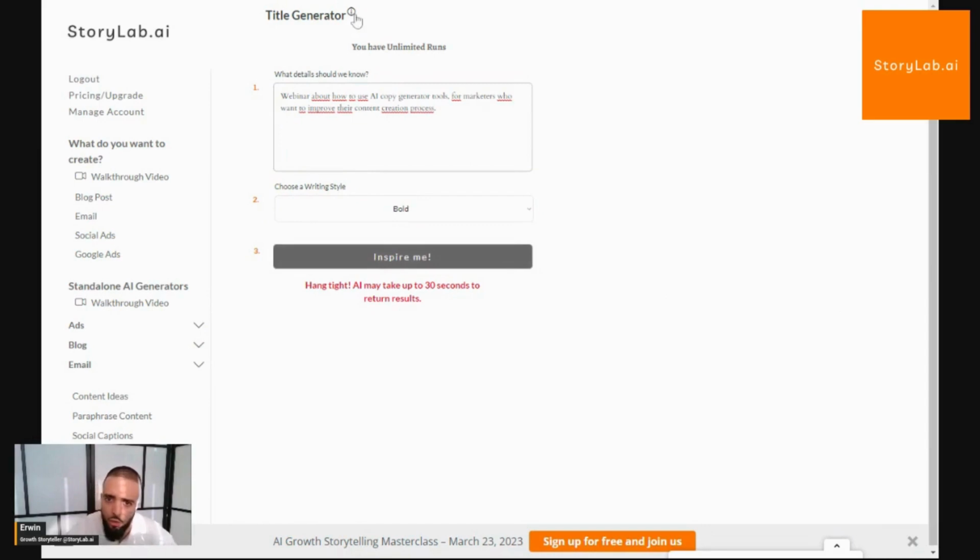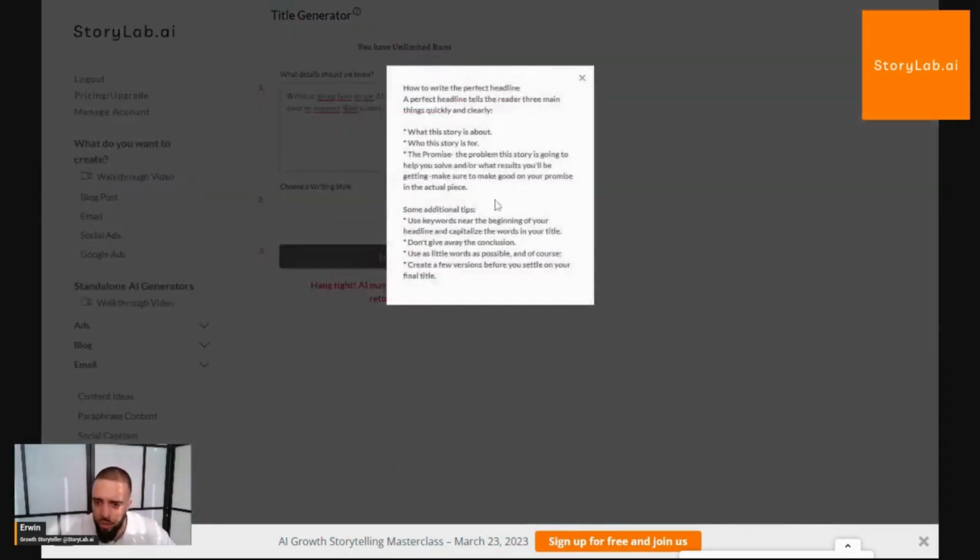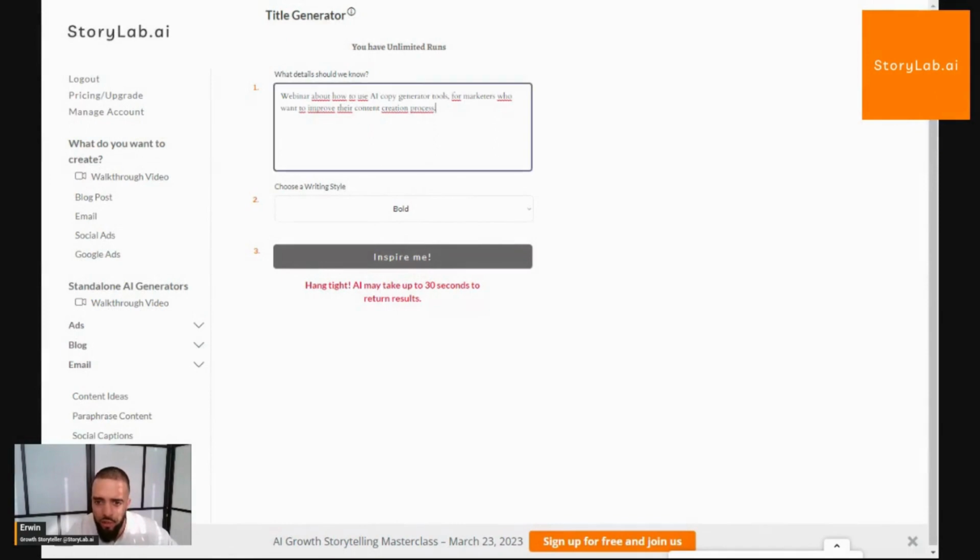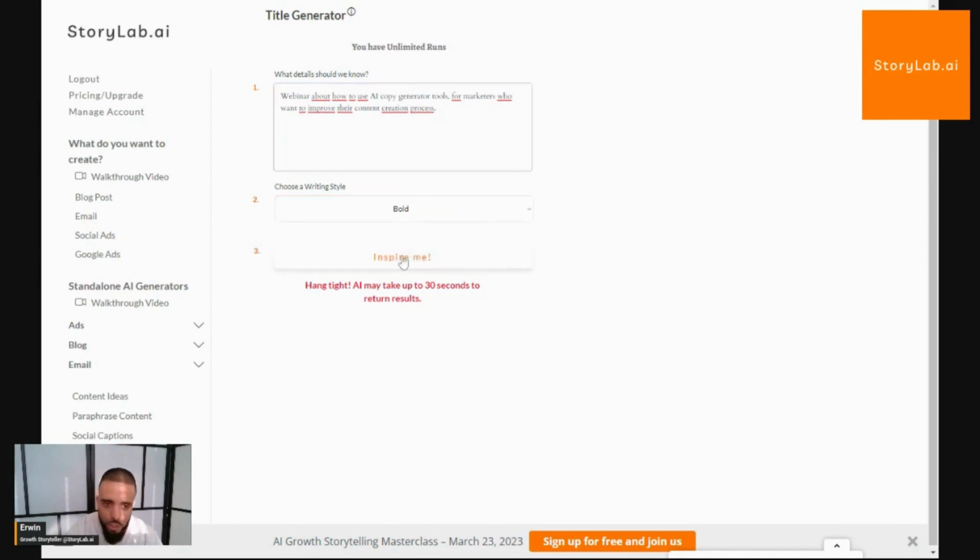So once again, also here with the title generator, there's a little bit of information on how to create a better title. You've seen that the way the input field is set up, we're actually asking you already to think strategically about what you want to accomplish with the story. With all of the information that we're giving you today, you're already able to do that, but we're just nudging you along in the process. The filter is set to the tone of voice that I want to use. Now I'm going to click Inspire Me.